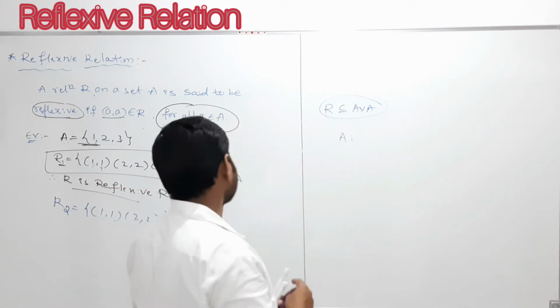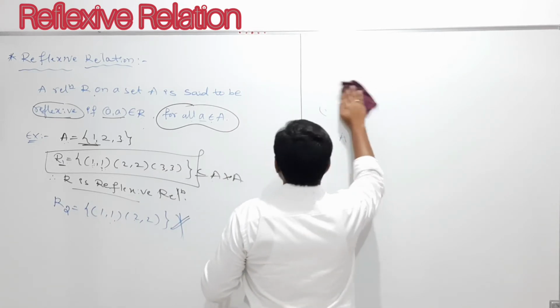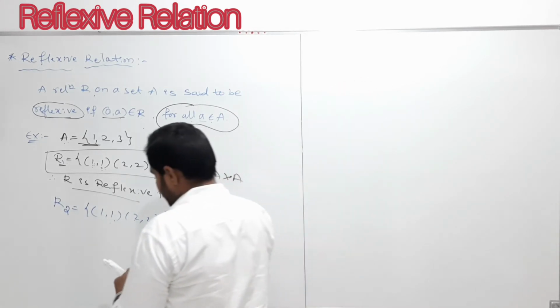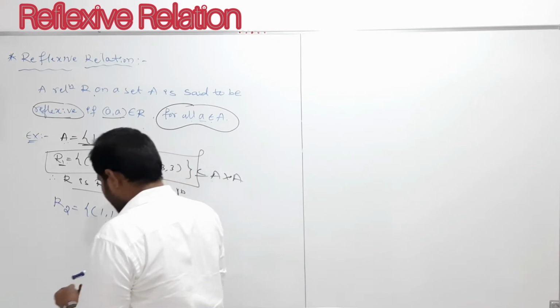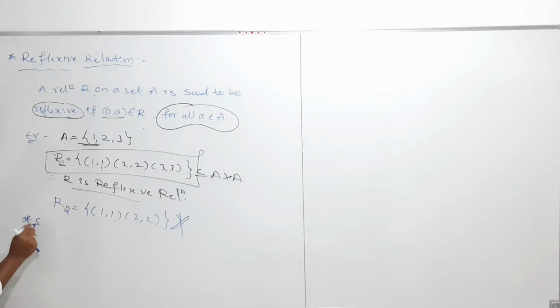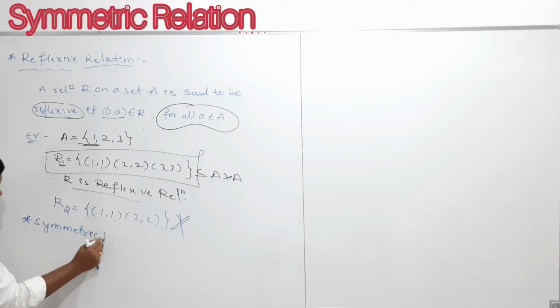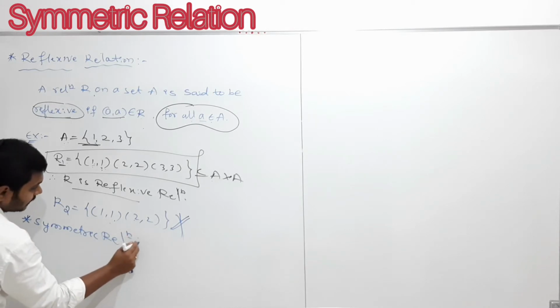And now next I'll take another type of relation, that is symmetric relation, my dear students. Next one I am going to discuss is symmetric. What is symmetric, then we will discuss. So symmetric relation, my dear students, here it is.